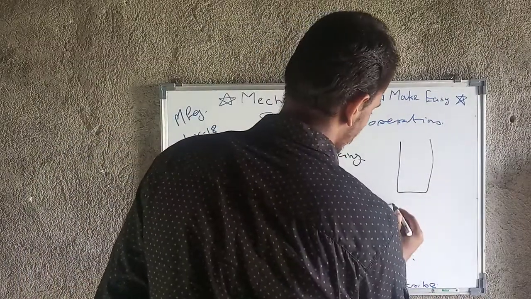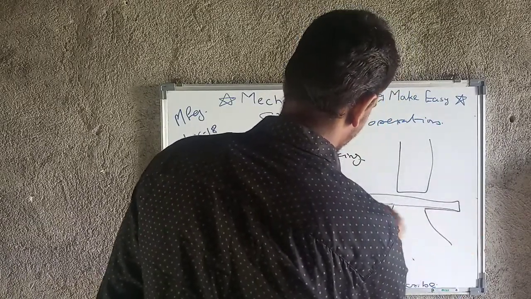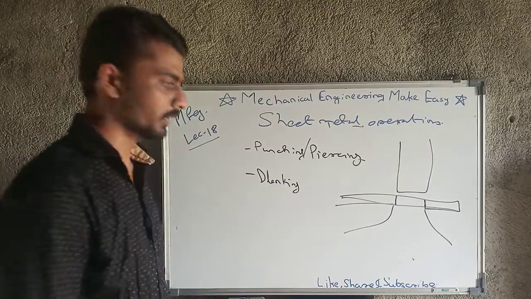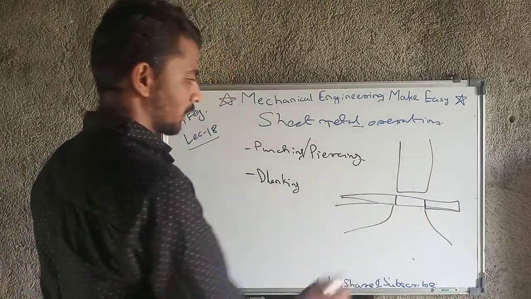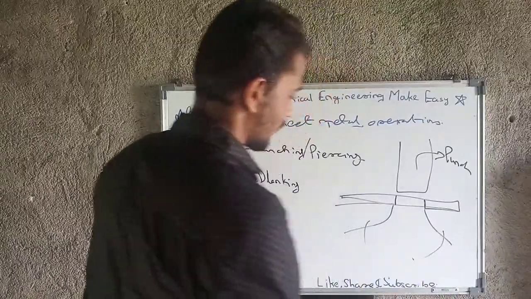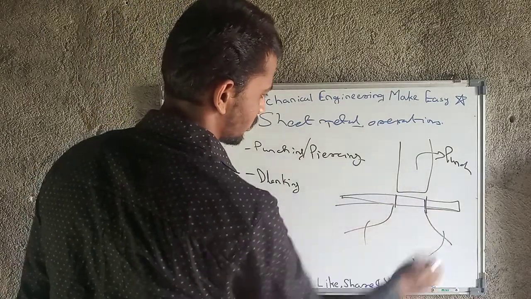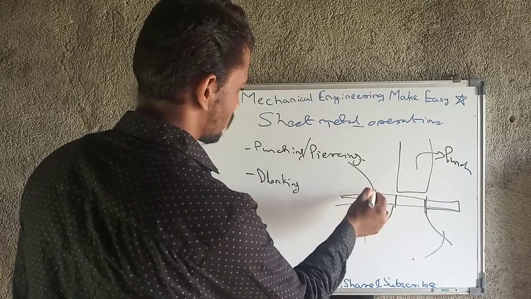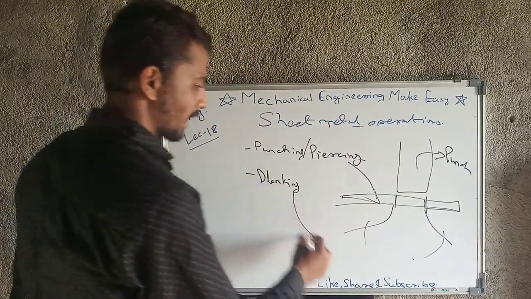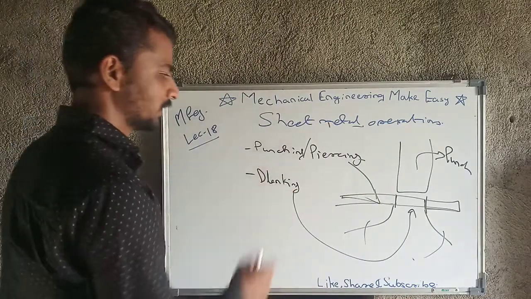So what is the case? The punch will be there, the die will be there, and the workpiece will be here, and the cutting action will happen on these two planes. So if we have done punching, for example, this is the punch, these are both dies, and we have performed the operation. The cutting action will happen at this plane and at this plane. In the case of punching, the part which is on the die is useful, and in the case of blanking, the part which we are going to cut is useful. This is the basic difference between punching and blanking.